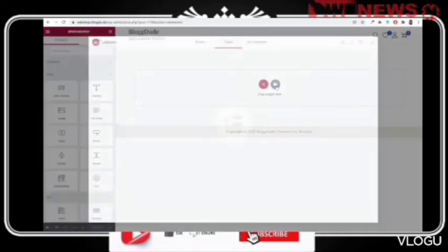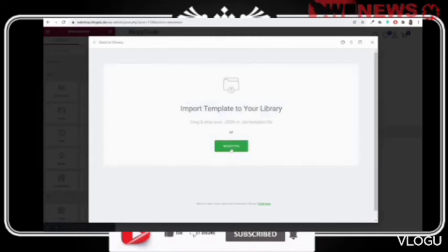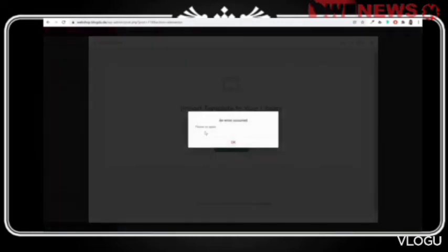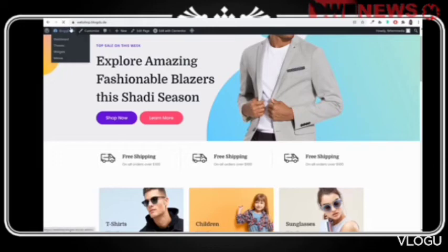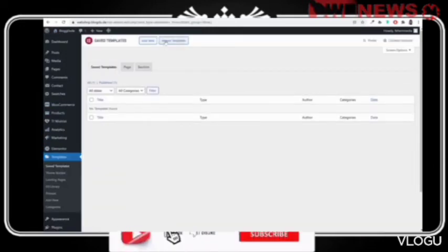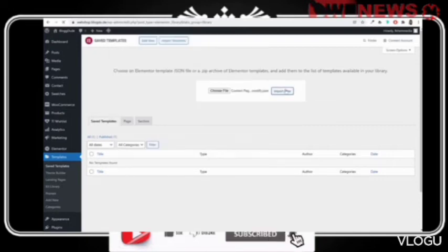Click on add template, go to my templates, click on the import template button, select file, and under pages, in the media file that you have downloaded, you will see the pages folder, and under that you will see contact page Woostify. Open that. If you see an error occurred, please try again, or anything like that, you can go to your dashboard, click on templates, and import it from there. So click on import templates, choose file, select contact page Woostify and import it from here.